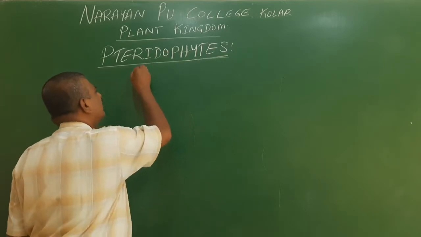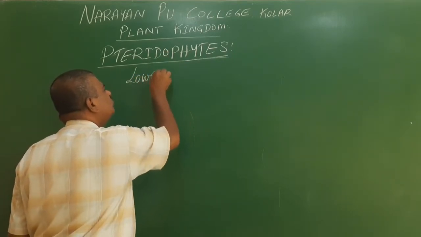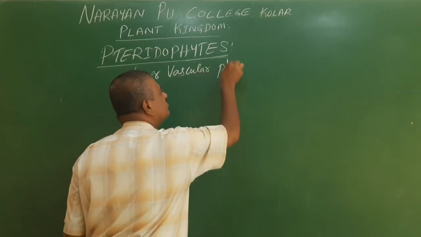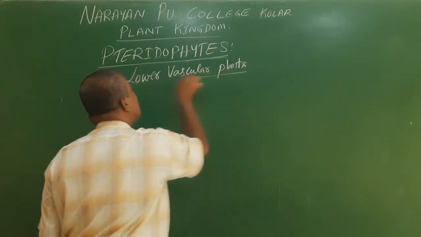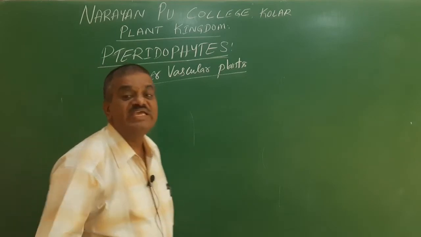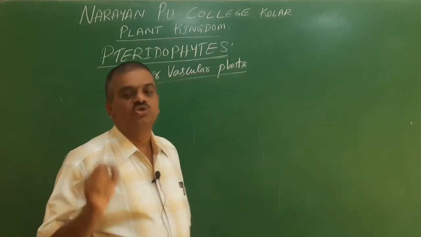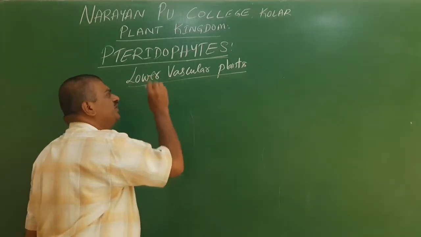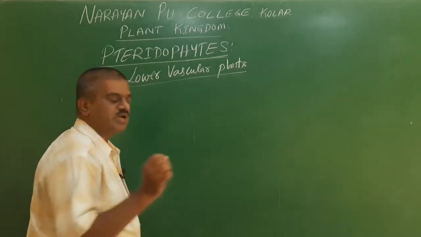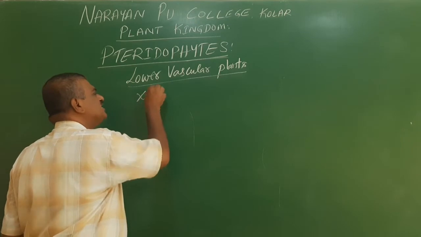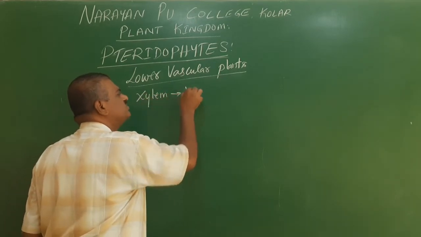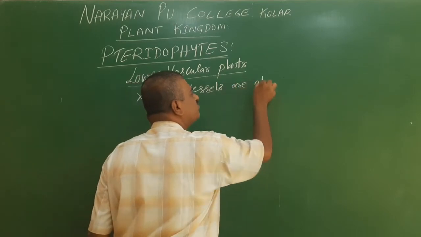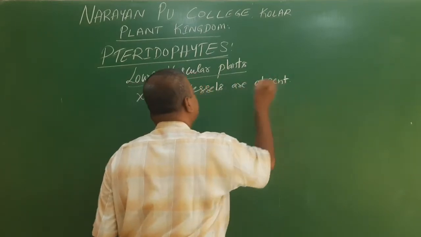Pteridophytes are called lower vascular plants. So here the xylem and phloem begin, hence they are called lower vascular plants. In some of the pteridophytes, xylem vessels are absent.